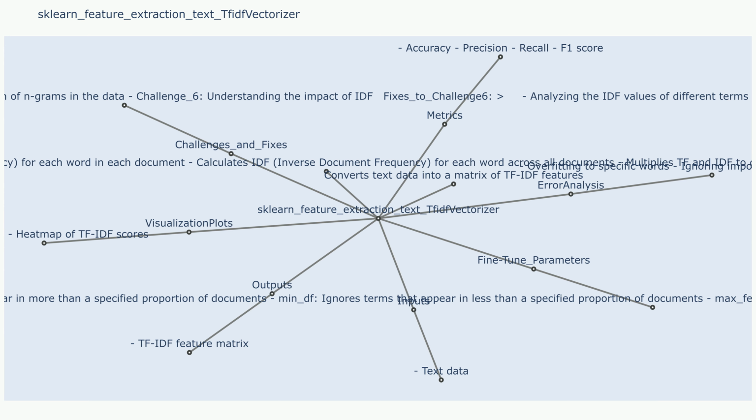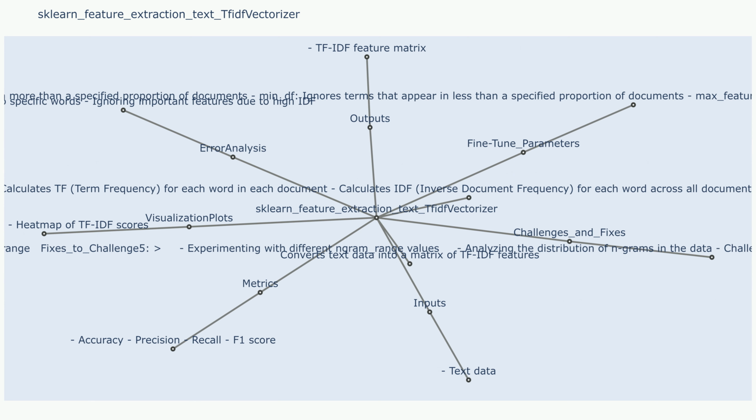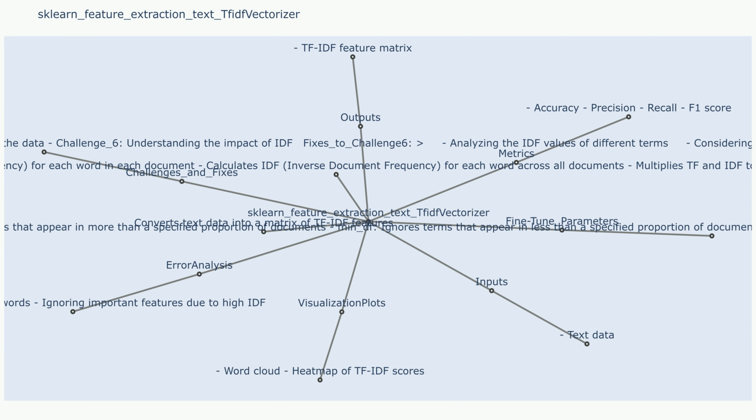Challenges and fixes: Challenge 1: out of vocabulary, OOV, words. Words that are not present in the original vocabulary are ignored. Sample use case that resulted in challenge 1: a document containing a new word not seen during training. Fixes to challenge 1: use a larger corpus for training. Consider using a word embedding model like Word2Vec or BERT. Use a vocabulary expansion method such as stemming or lemmatization.